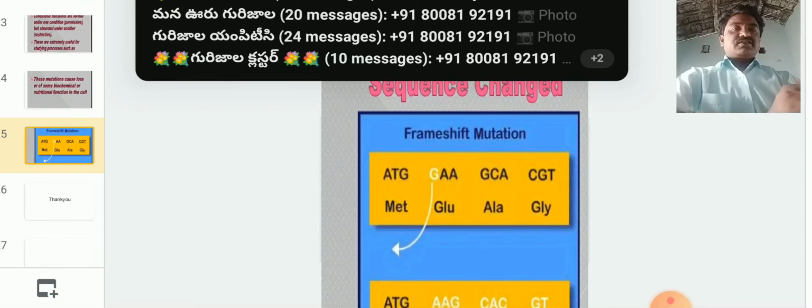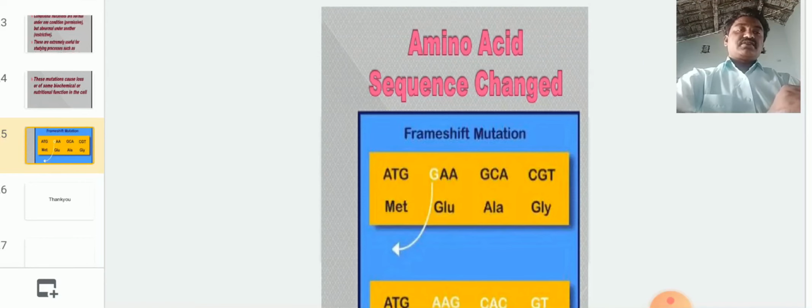What are mutations? Sudden changes in DNA are called mutations. Whether or not mutations take place, they must be selected by nature. Otherwise, those mutations are not useful to the organism.